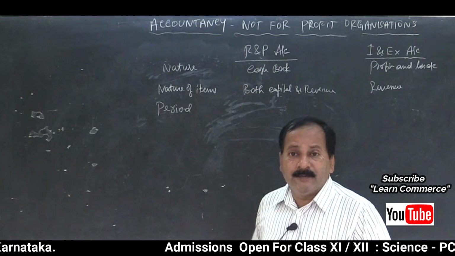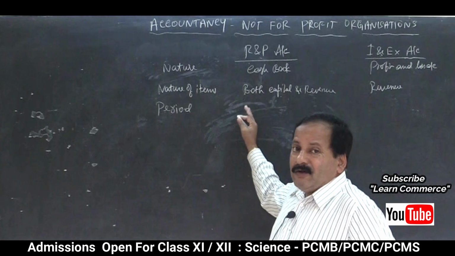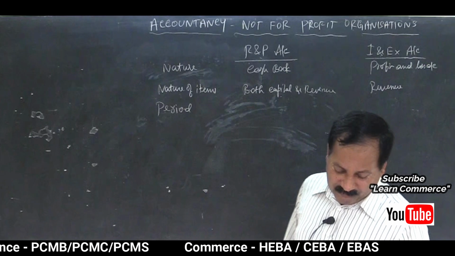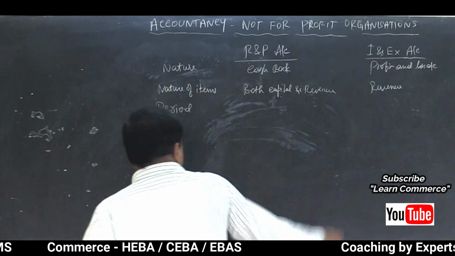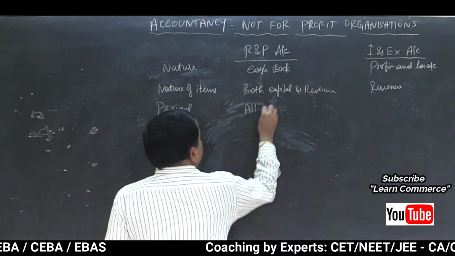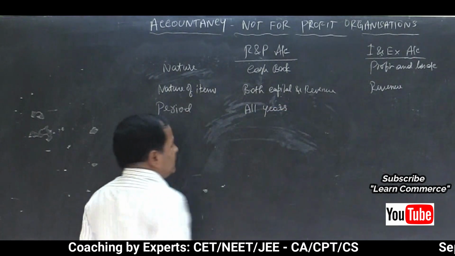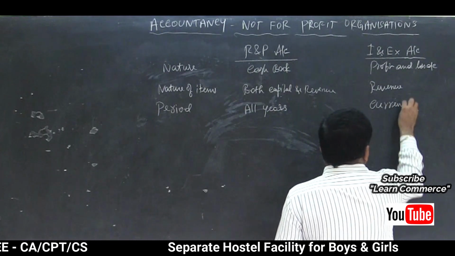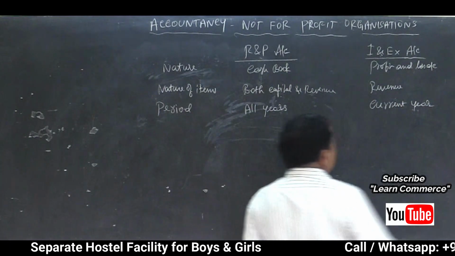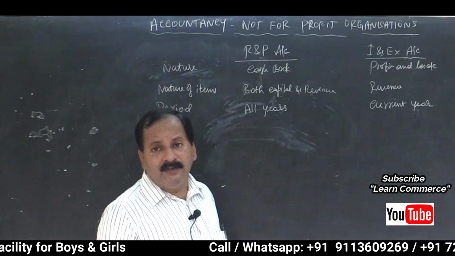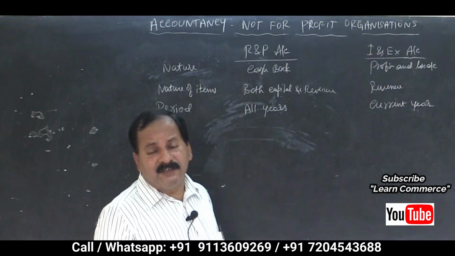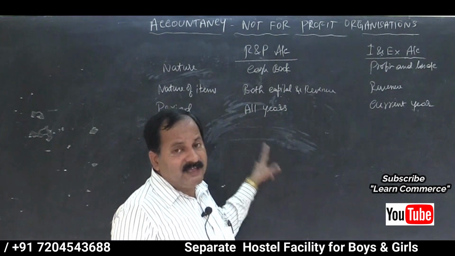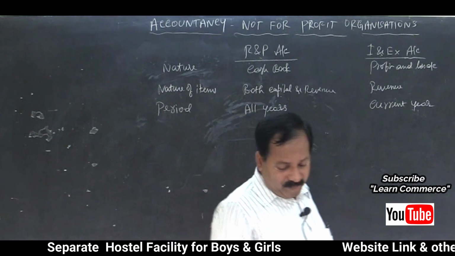We record all the items related to all years, so all years are taken into consideration. Here, only current year items are included. We are not concerned about previous year and next year items. I already made it very clear by giving an example of salaries, so make sure of it.